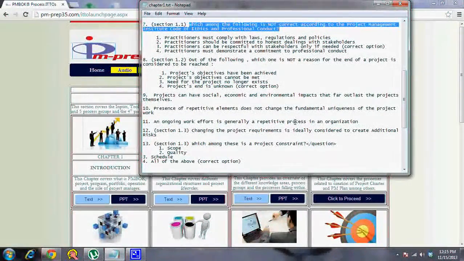Operations are ongoing and repetitive. The process as such is ongoing and repetitive in the case of operations. Projects put an operation in place. So these are the relationships between these terminologies. An ongoing work effort is generally a repetitive process in an organization. When you say an ongoing effort, it's more